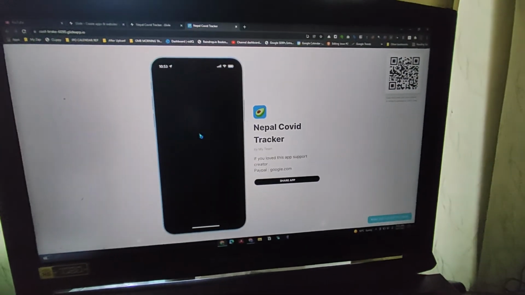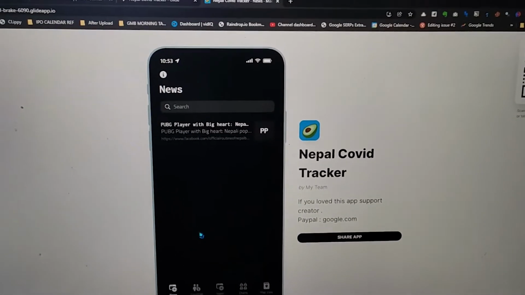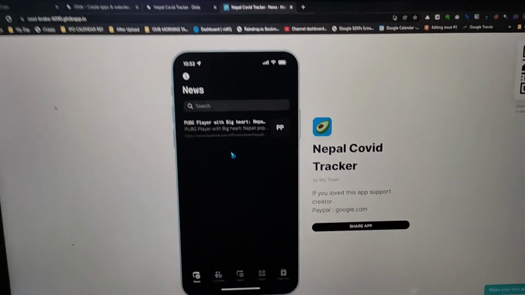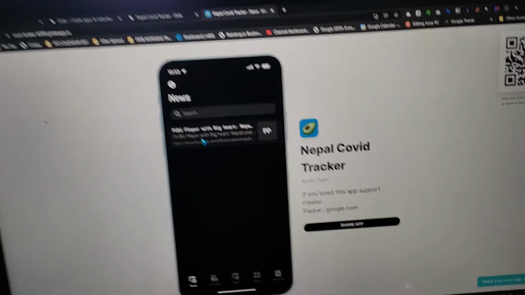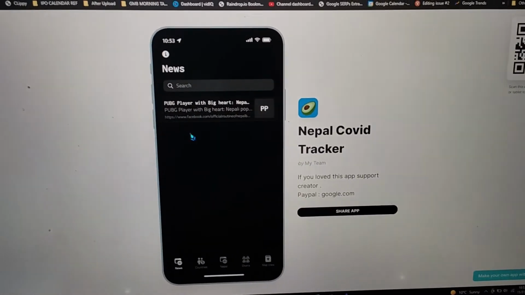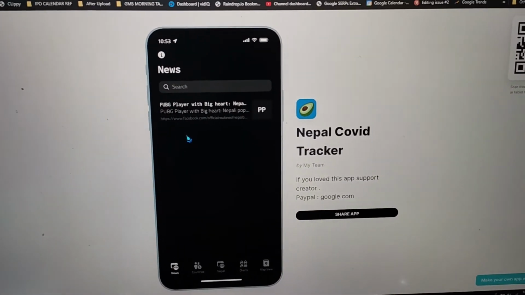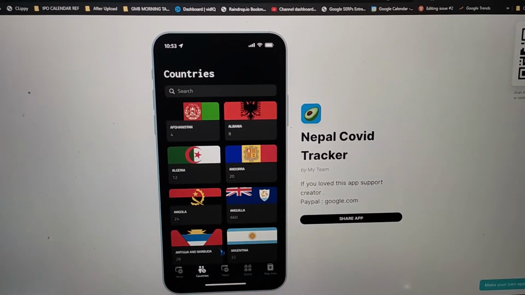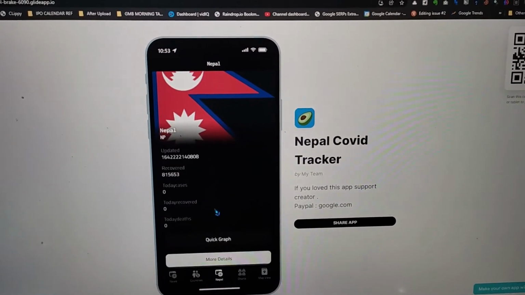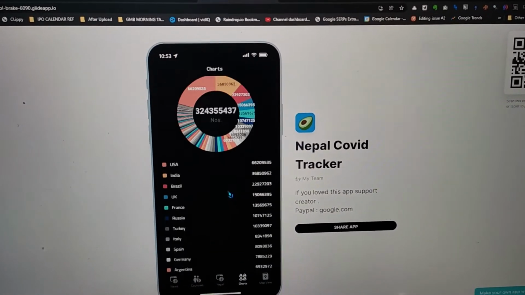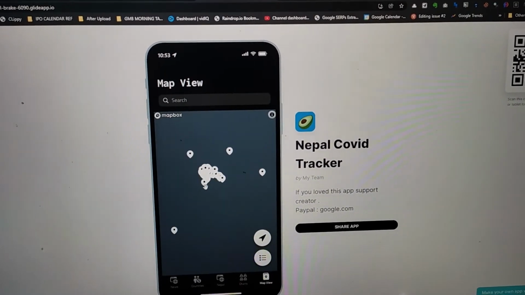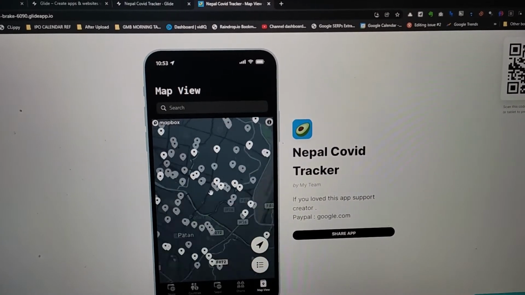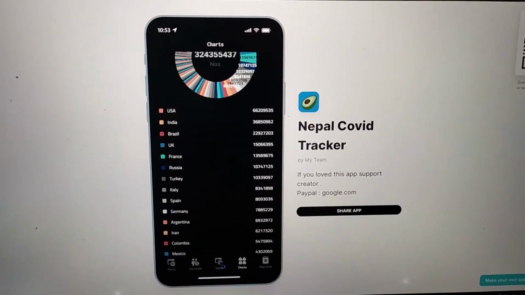This is made with Glide. I have extracted this RSS feed from a Nepali news site so that I can build the news section. Since I haven't found any API for Nepal news, I haven't used an API like I've done in this country section. This is all from this API, and this is also from this API. And I have the charts, and I have this map view of all the hospitals that I've extracted from this API, and every stuff like that. So this is pretty much it for this app.